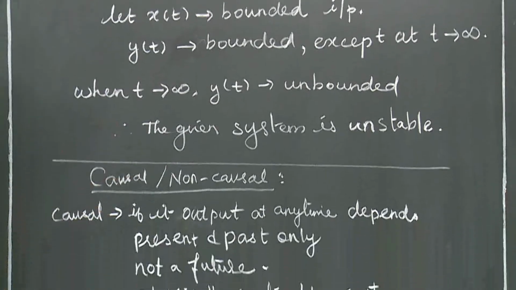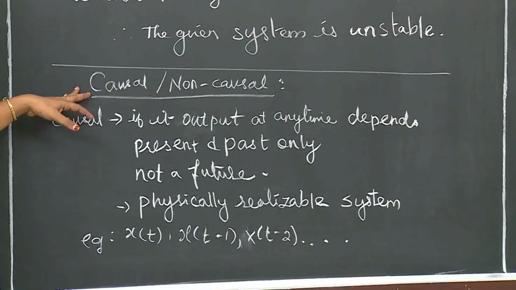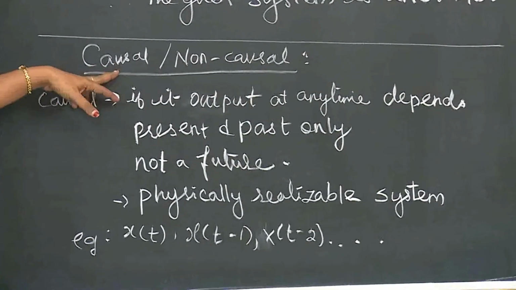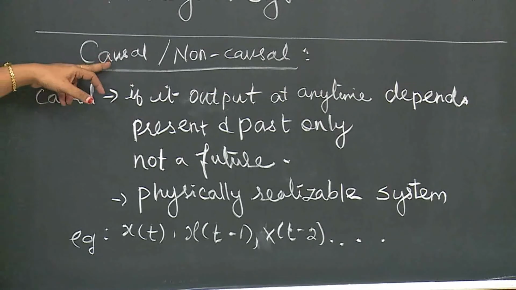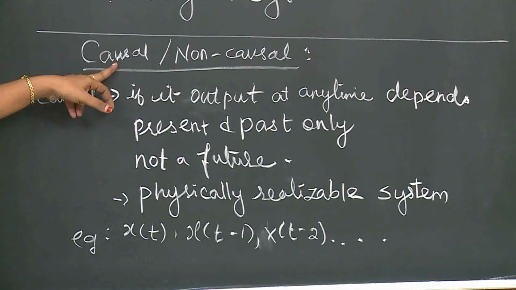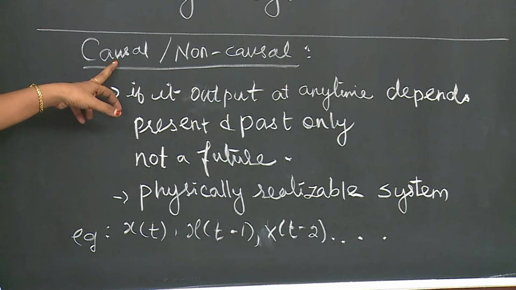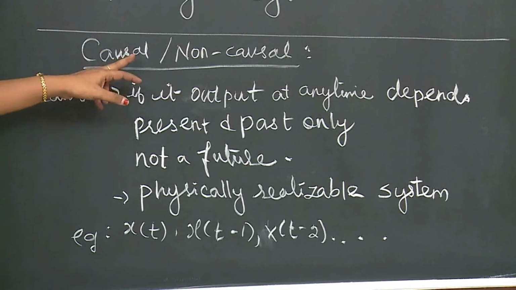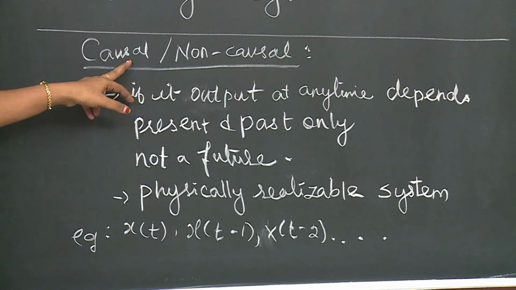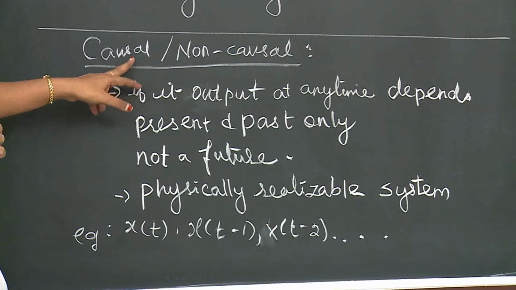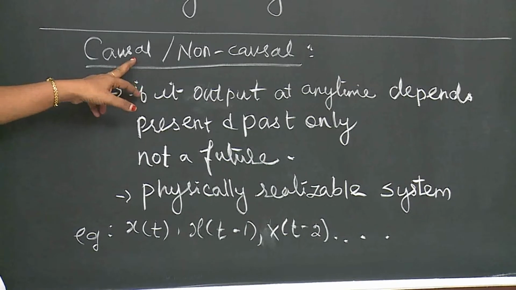So the next property is the causality property. In this we have causal and non-causal systems. A causal system means the output depends on present and past inputs only. It does not depend on future values.